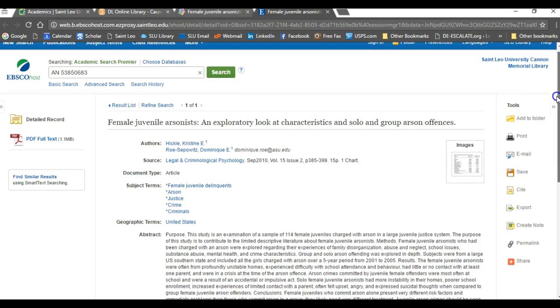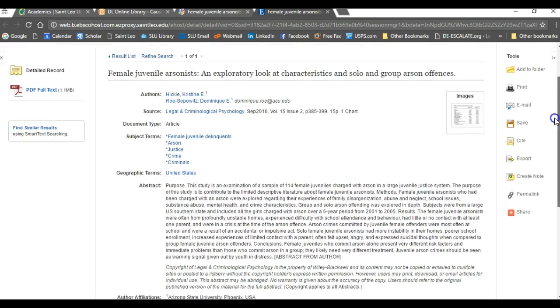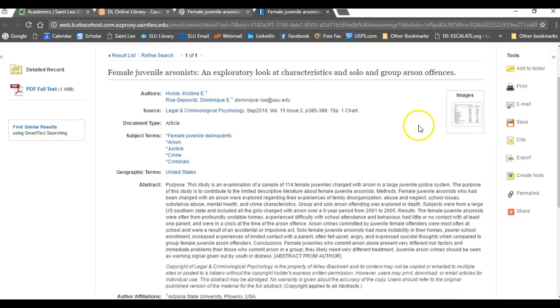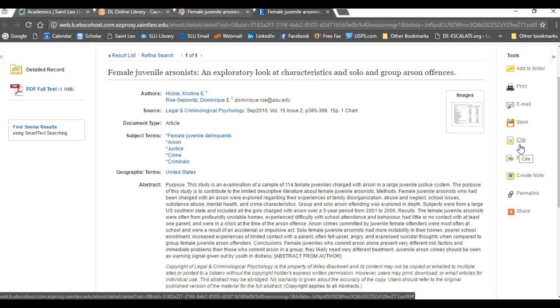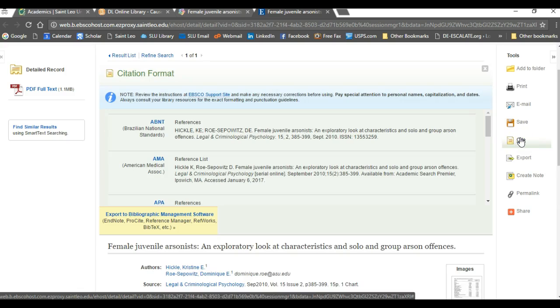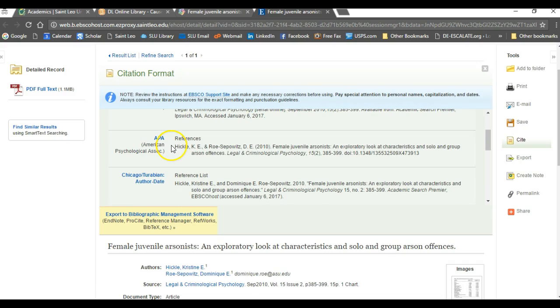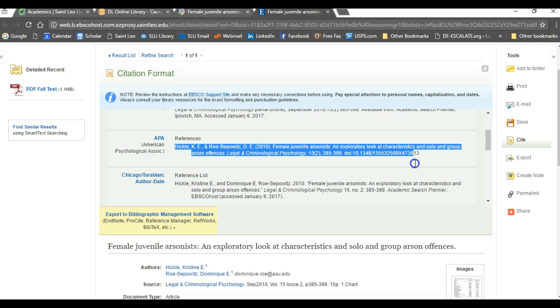If you scroll down, all you see is the abstract, and the abstract is not going to give you the information you need in order to write your paper. So the 2 things I want you to look at is, on the far right side, look where it says Cite. This is going to be the quickest and easiest way for you to get a proper APA citation. Click on Cite, and you can scroll down until you see APA, and right here you can copy and paste a perfect APA citation. It's as simple as that.